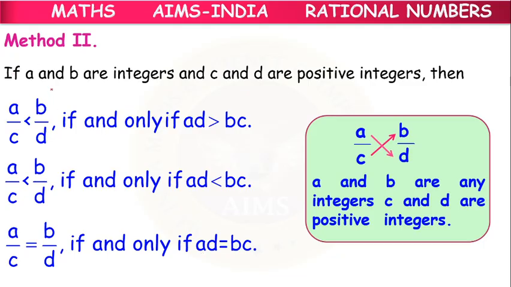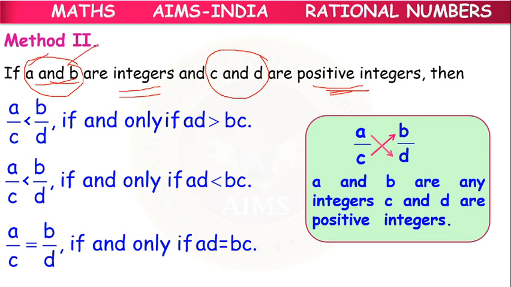Method 2 is there, children. We can also compare them with the help of method 2. If A and B are integers, and C and D are positive integers, A and B can be any integer, but C and D have to be compulsorily positive integers. Why? Because C and D are taken in the place of the denominator.